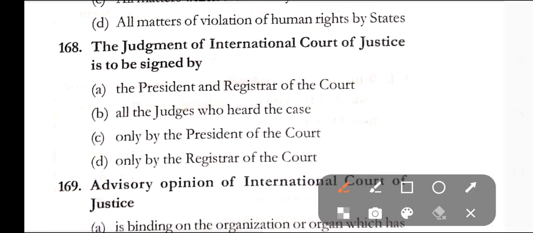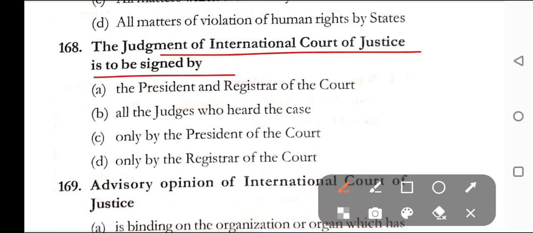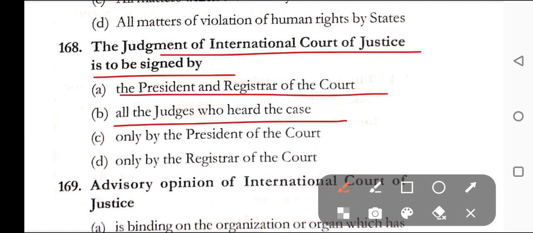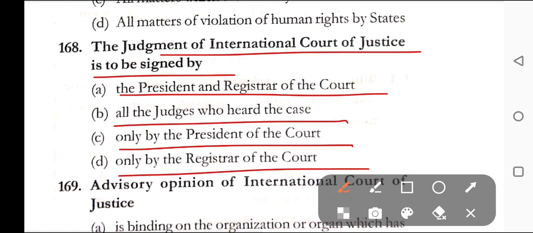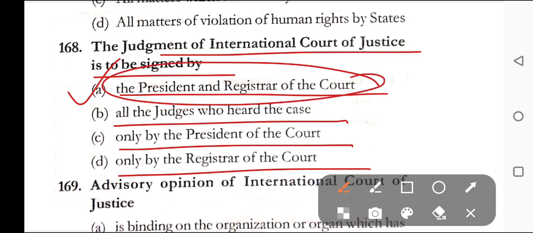Question number 168. The judgment of the International Court of Justice is to be signed by option A, the President and the Registrar of the Court. B, all the judges who heard the case. C, only by the President of the Court. And D, only by the Registrar of the Court. Here correct answer is option A, the President and the Registrar of the Court.